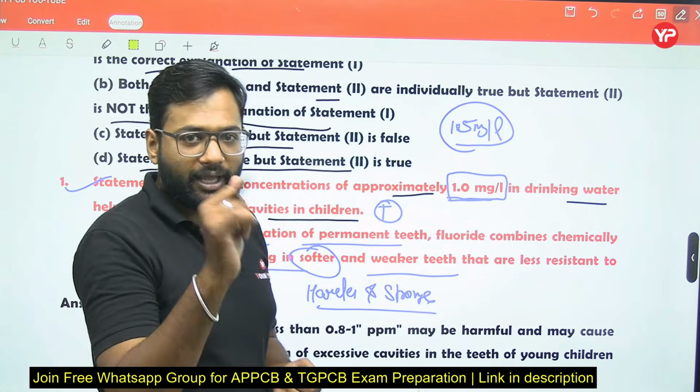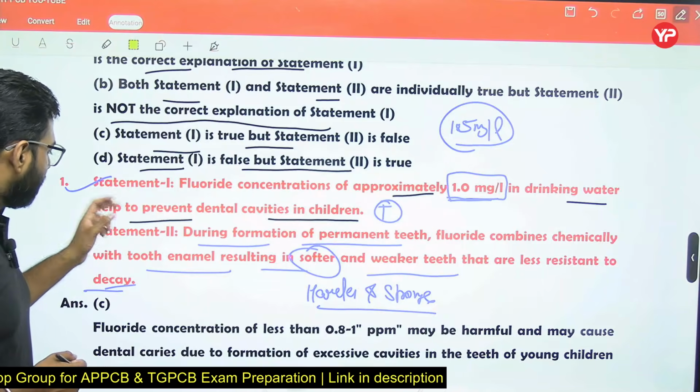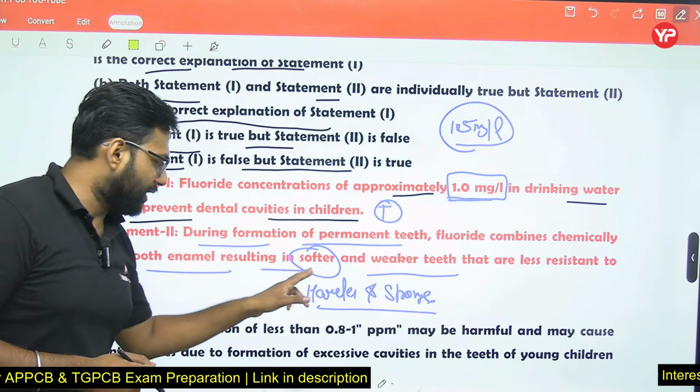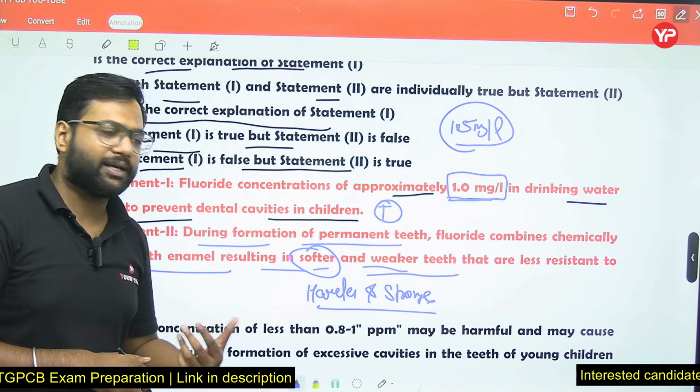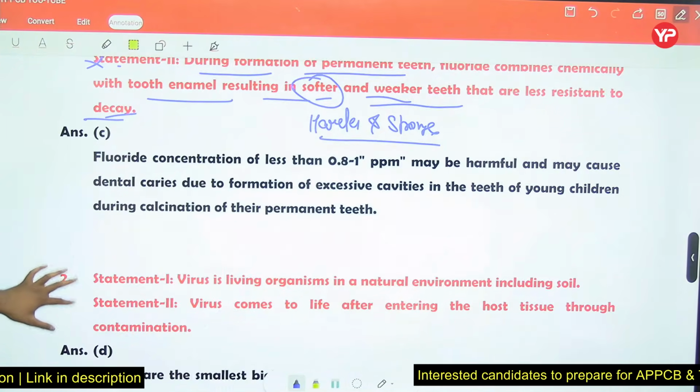That's why fluoride helps in the prevention of dental cavities. So statement 1 is true, but statement 2 is false, because it is written as softer and weaker. It makes our teeth harder and stronger. So statement 2 is false.